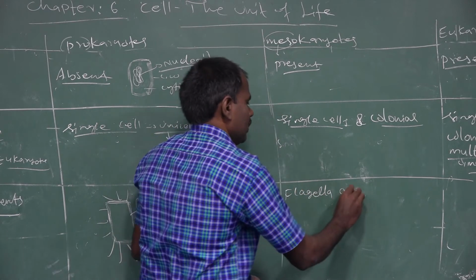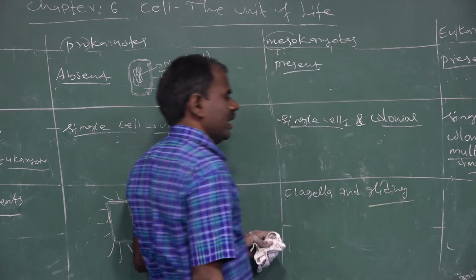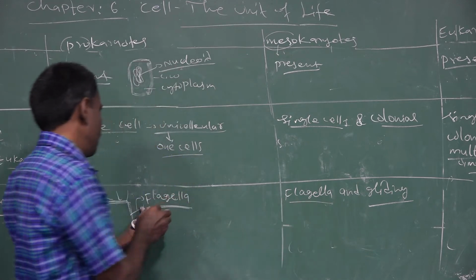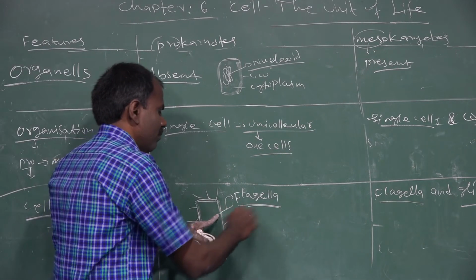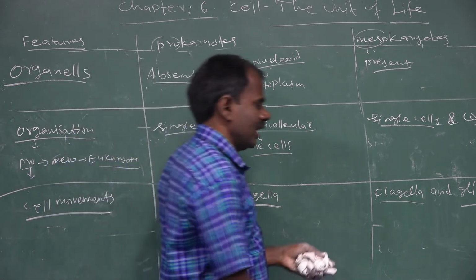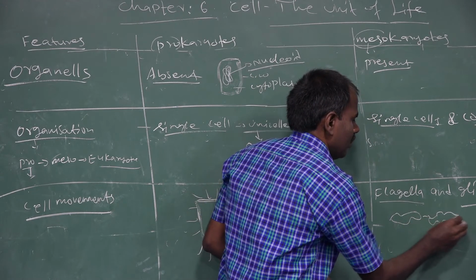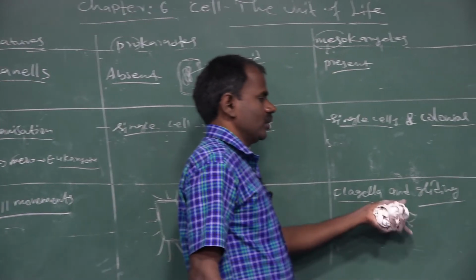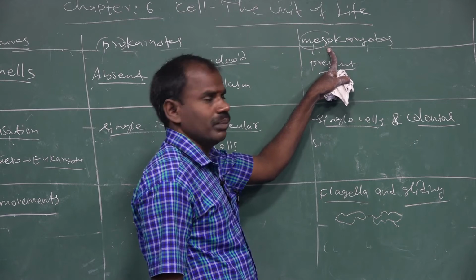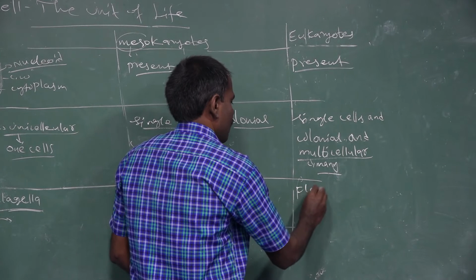and gliding movements. Flagella, as you already know, are thread-like structures surrounding the body surface. But in gliding movements, the body segments move from one place to another place by gliding, in mesokaryotic organisms. The next one is eukaryotic organisms,